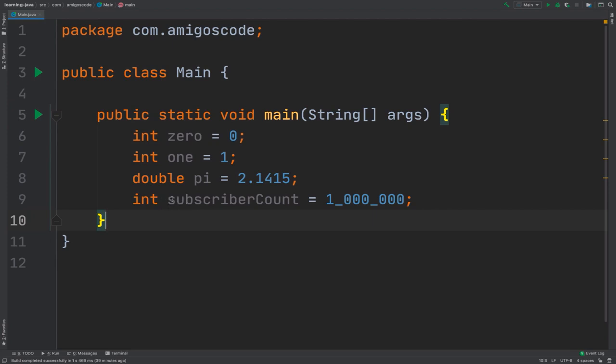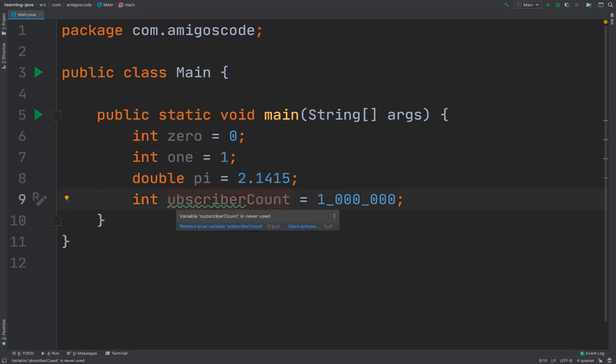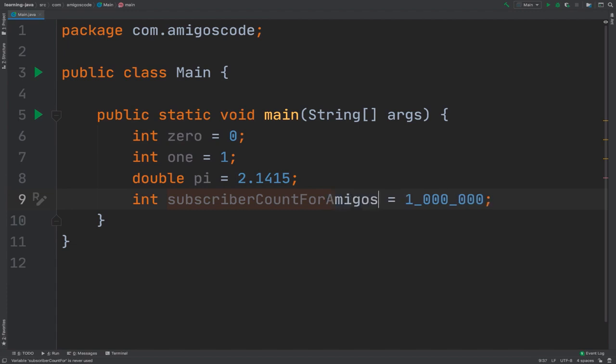Also, variables should never start with uppercase, so subscriberCount. There are scenarios where it should be all uppercase, and I'm going to show you exactly later. But remember, variables should always start with a lowercase, and if you have a second word, that second word starts with an uppercase. So for example, subscriberCountForAmigoscode.